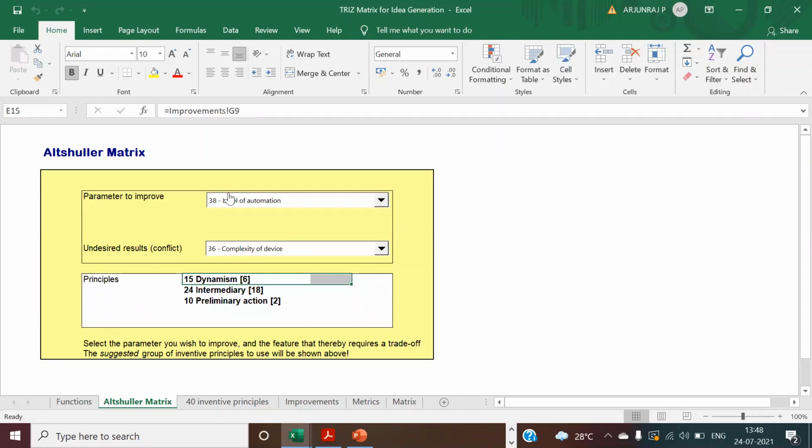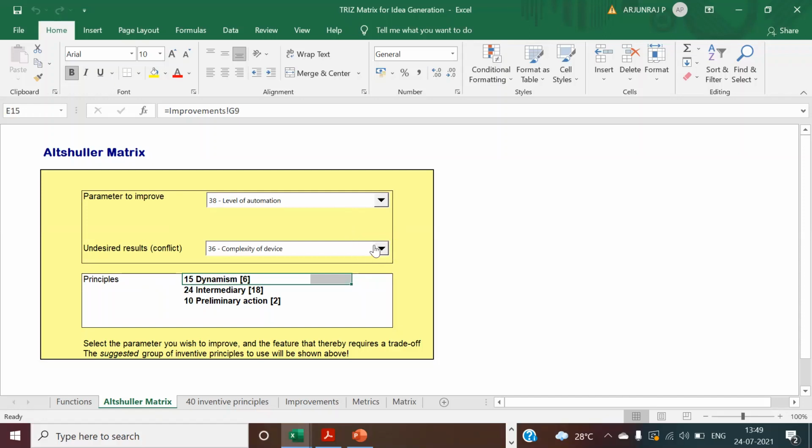What is the parameter that you want to improve, and what is the conflict you are going to get because of that? Suppose I want to travel from Jamshedpur to Bangalore. I can use many methods. If I go by flight, the time is lesser, but the cost is going to be higher. If I travel by train, the cost is lesser, but the travel time is higher.